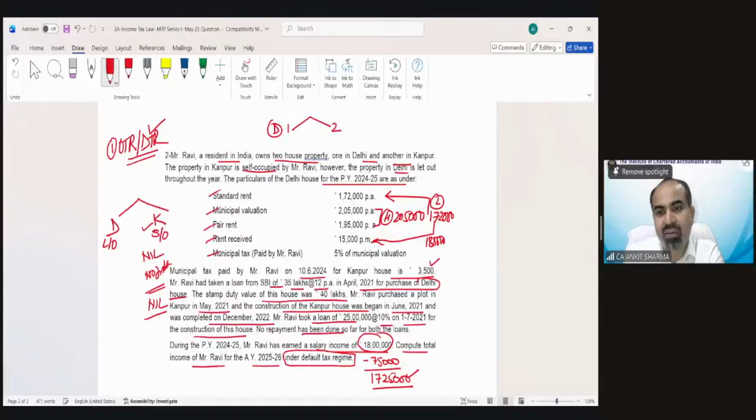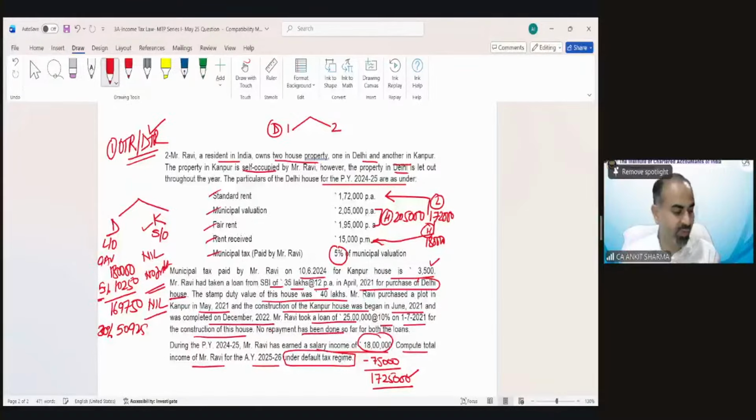So whichever is higher, my GAV would be 1,80,000 rupees in case of Delhi house property. 5% municipal tax: if only 5% has been written, automatically you should assume that it is on municipal valuation. So 5% would be 10,250. So that would be 1,69,750.